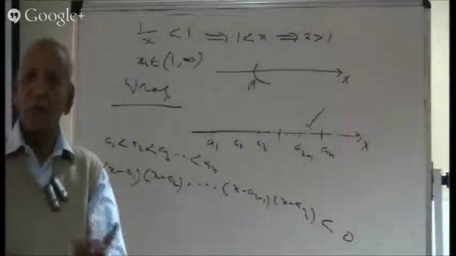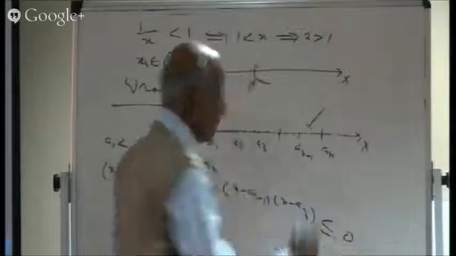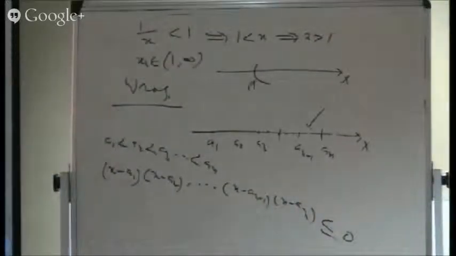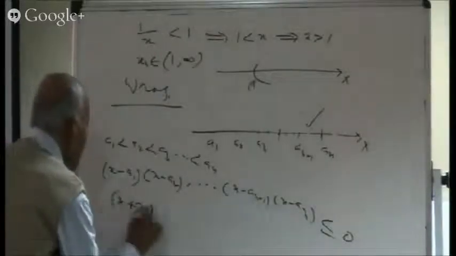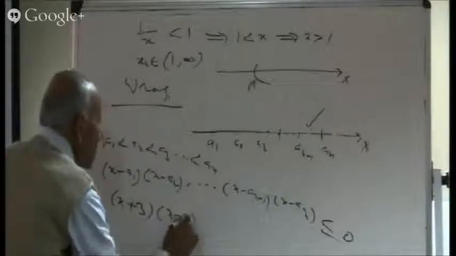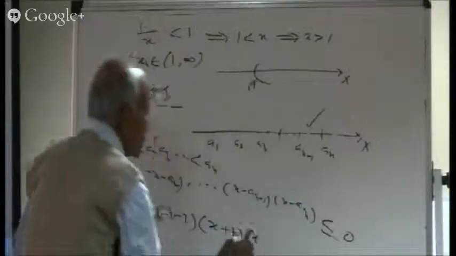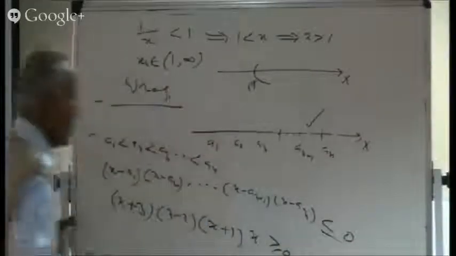So it is very simple to see how to solve these inequalities and inequations. And if there is an equal to, then the only change will be in counting these numbers. Now, for example, let me demonstrate. So here it is, supposing (x + 3)(x - 2)(x + 1)x, all right, is greater than or equal to 0.